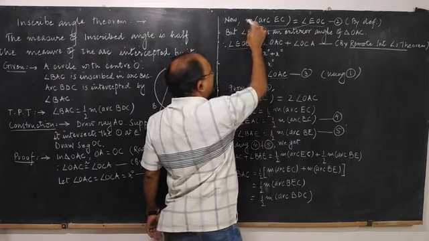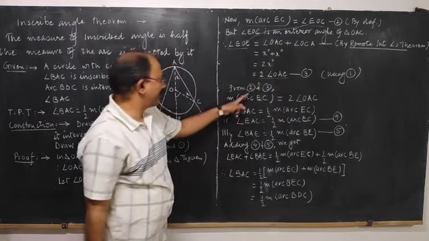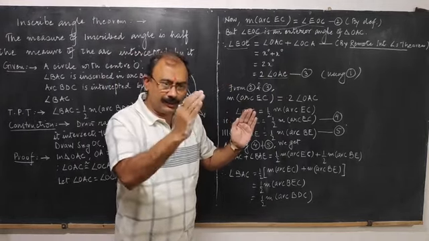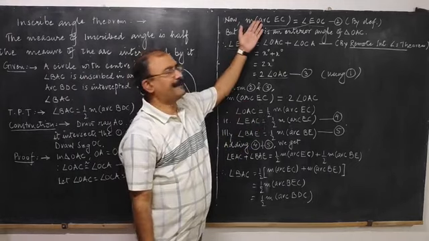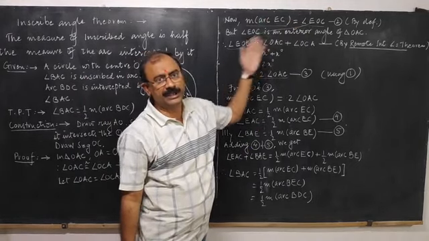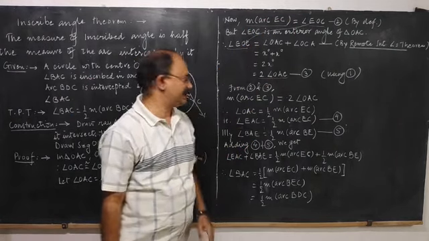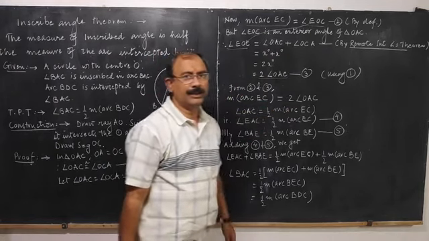Therefore, the measure of arc EC is equal to twice the measure of angle OAC, from 2 and 3. You get this by transitivity. Just like A is equal to B and B is equal to C, so A is equal to C. Similarly, the measure of arc EC is equal to twice angle OAC.